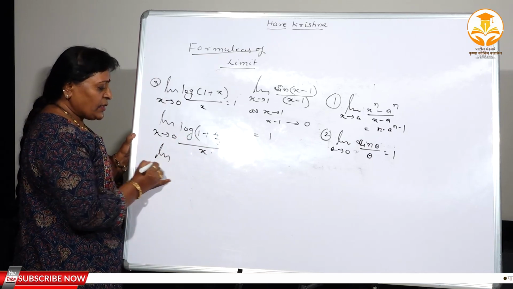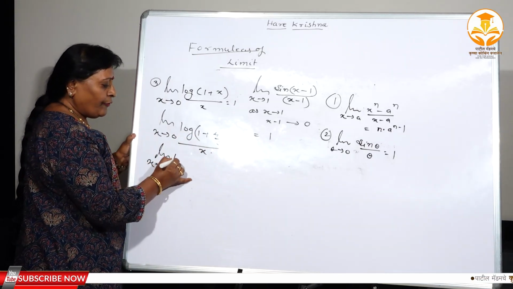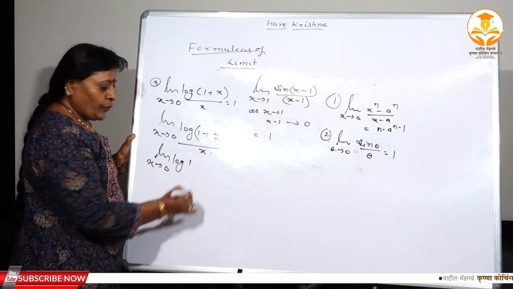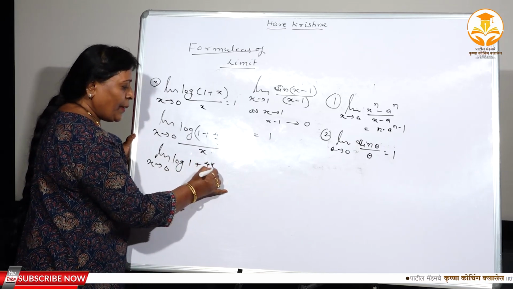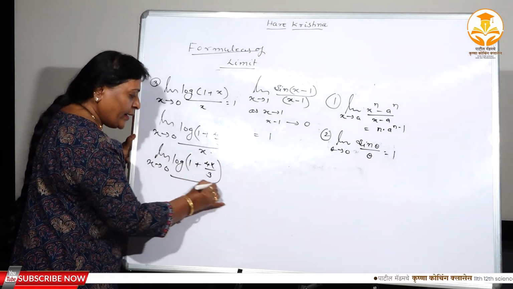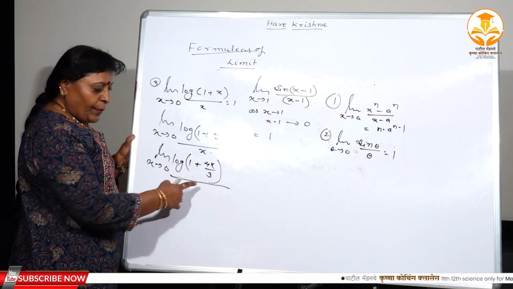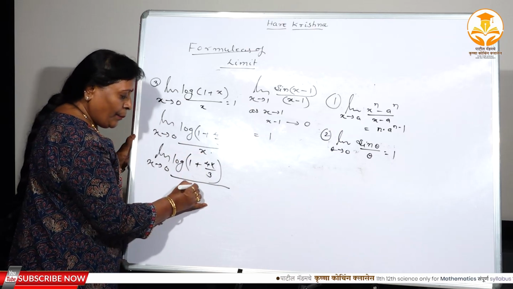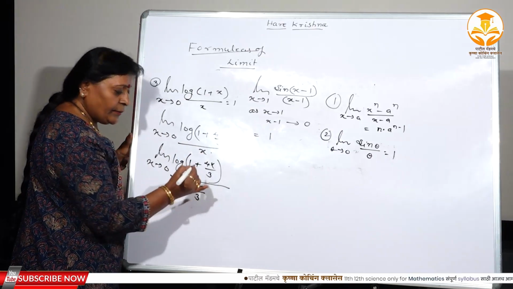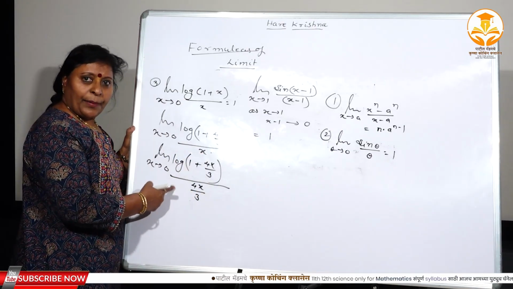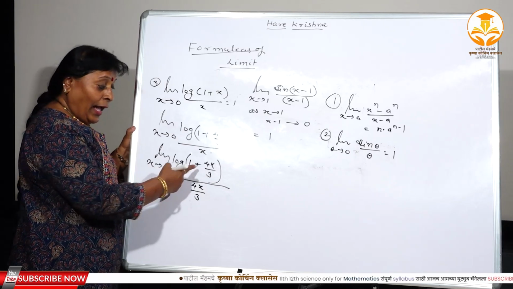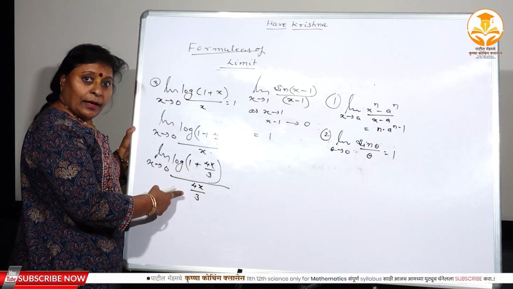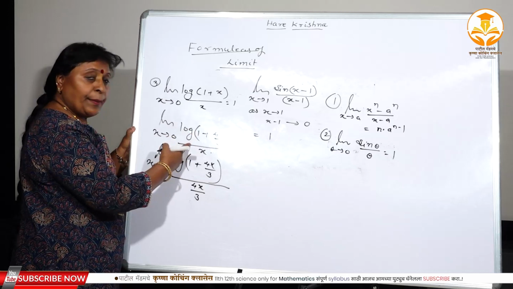Now how will you solve this? By this formula, log of 1 is already there, plus 4x divided by 3. The term added should be repeated in the denominator. So what do we need in the denominator? 4x divided by 3. So here I will write 4x divided by 3. But will this work? We wrote what we wanted just to adjust it, but the original problem should remain as it is.